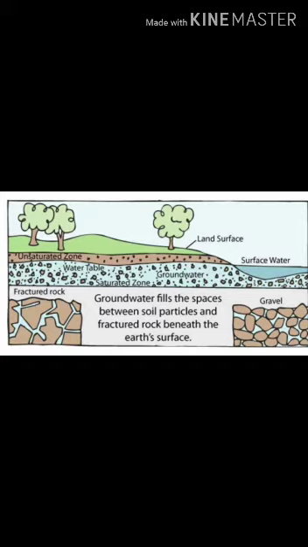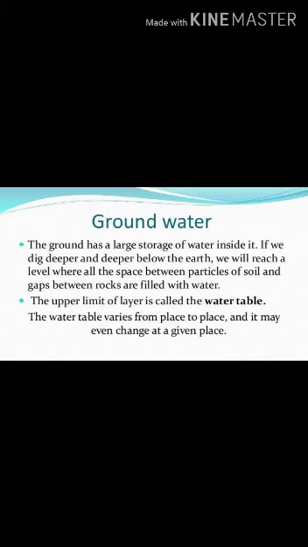The water table is called the upper limit of the layer of the water present beneath the earth. The water table can vary from one place to another. The water that is present beneath the water table of a place is called the groundwater. This water gets accumulated inside the earth because of different sources. Rainwater that falls on the earth seeps inside the ground. Water in the rivers, lakes and ponds often seeps into the earth and gets accumulated as groundwater.